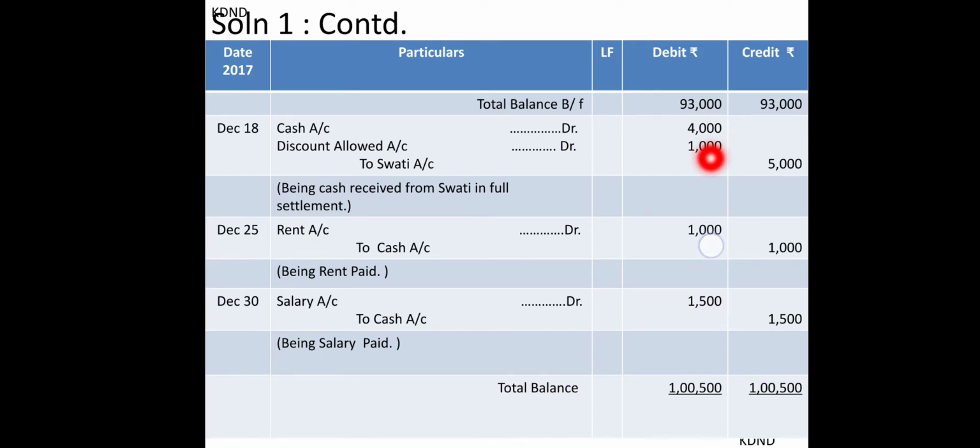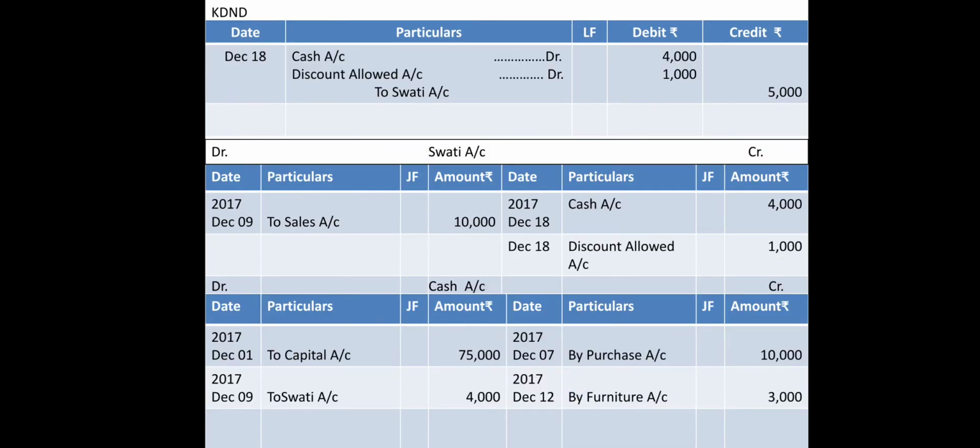So what we are supposed to do is, first of all, we are going to receive the discount. So cash account debit, discount allowed account debit, to Swati. You can see over here the journal entry with respect to that: cash account debit, discount allowed account debit, and Swati's account. So 3 accounts are affected at the same time. You had already drawn the cash account.